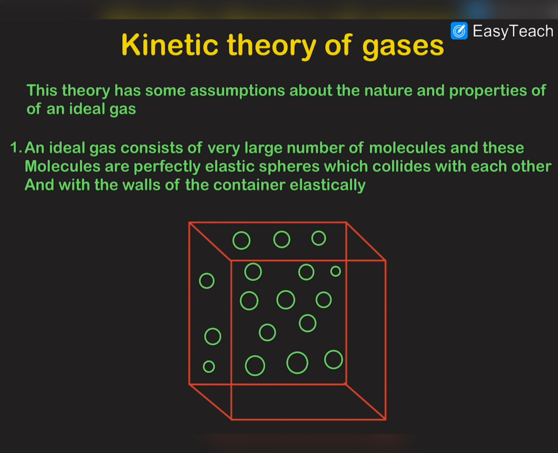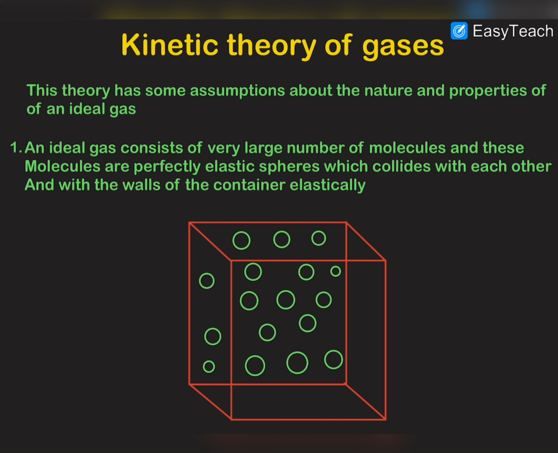Okay, so the first assumption of kinetic theory of gases is the fact that an ideal gas has a very large number of molecules, and these molecules are hard and elastic spheres which collide with each other and with the walls of the container elastically, which means that, let's suppose that there is a cubical vessel and the gas is filled in this vessel, and the molecules are colliding due to the fact that they have random kinetic energy, and this kinetic energy is due to the room temperature.